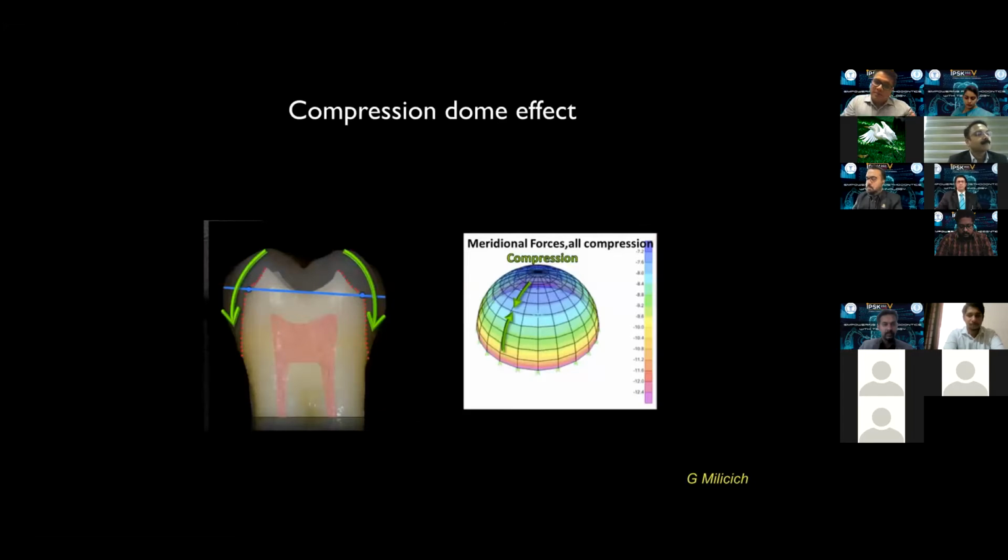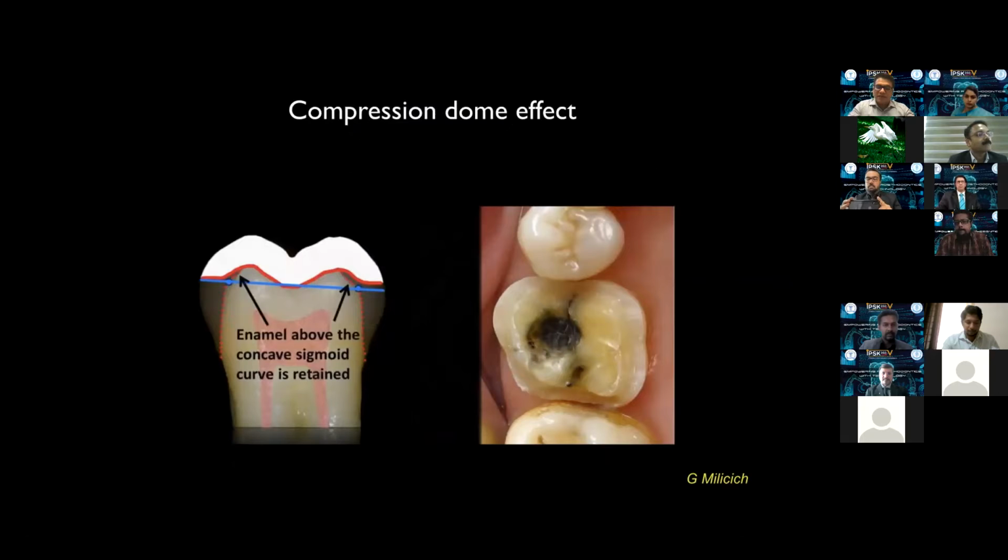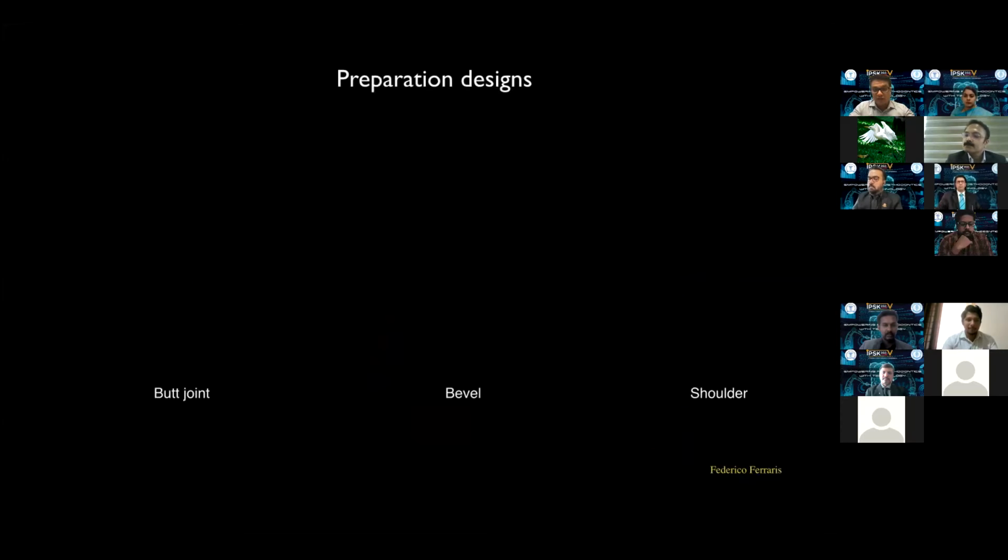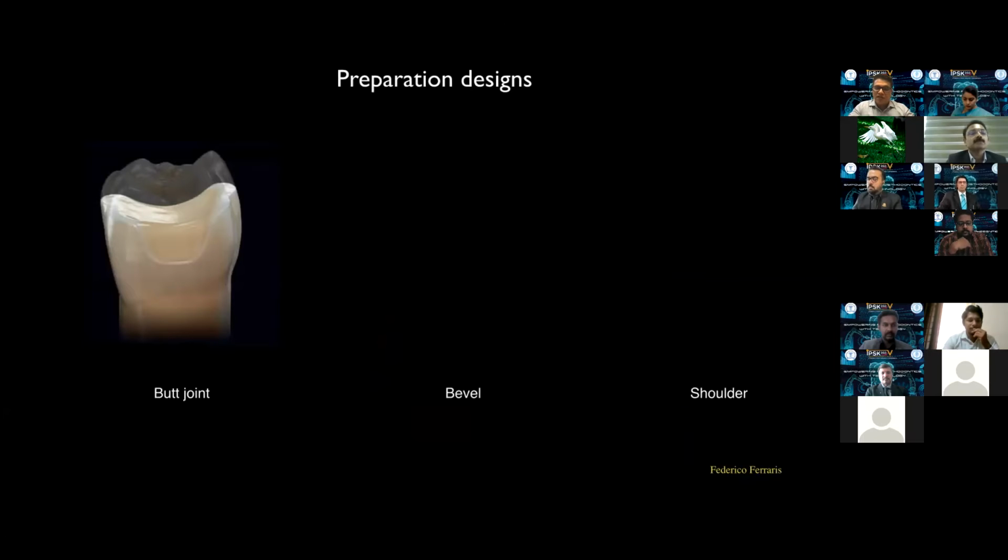So the principle of the compression dome is basically the heart of giving partial coverage occlusal restorations. This compression dome, because of the sigmoid curve of the occlusal surface, leads to strengthening of the remaining tooth structure. So when the restoration is bonded onto this occlusal surface, we have compression leading to strengthening of the tooth surface. So today we have to stop thinking about full crown preparations and concentrate on modern ways of preparing teeth.